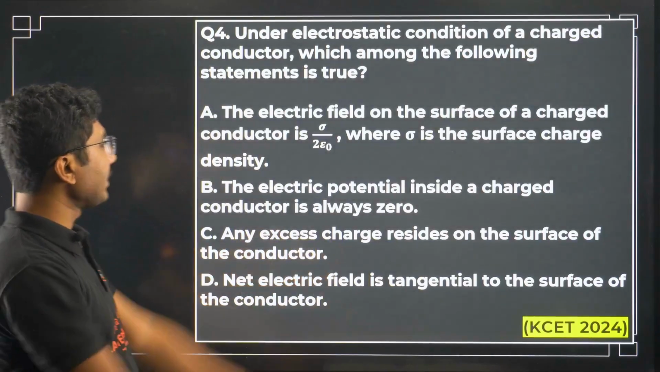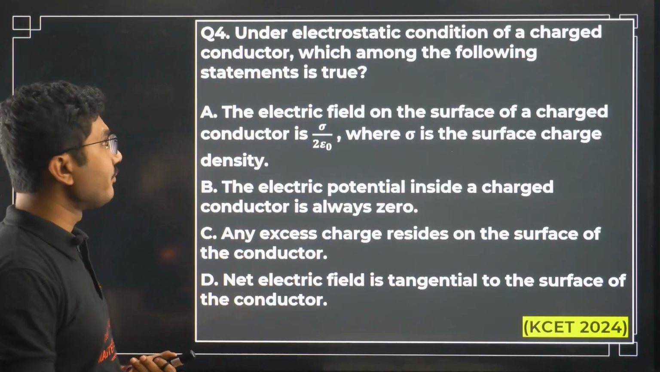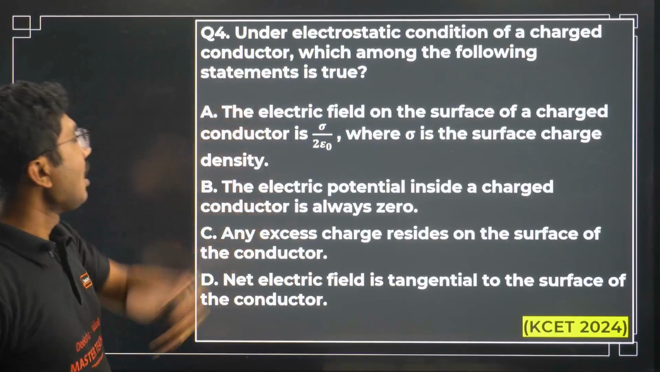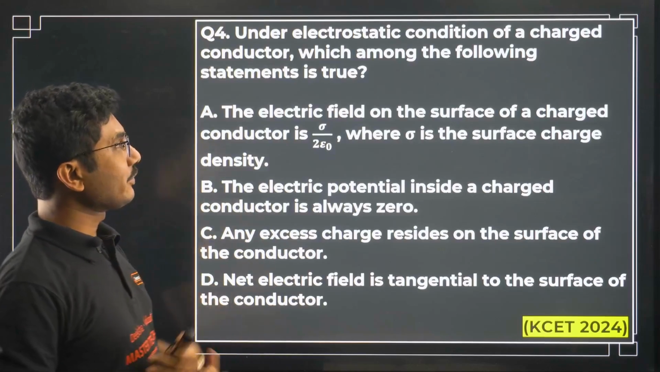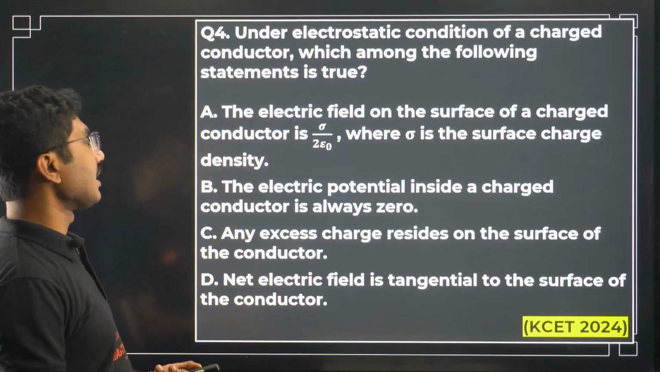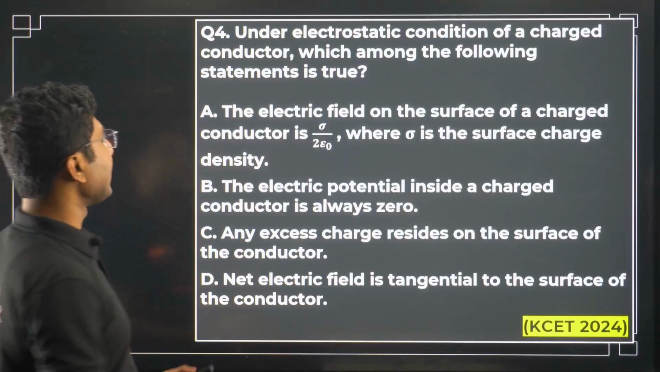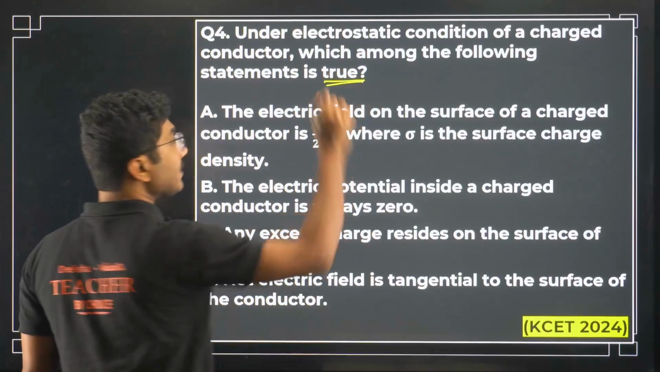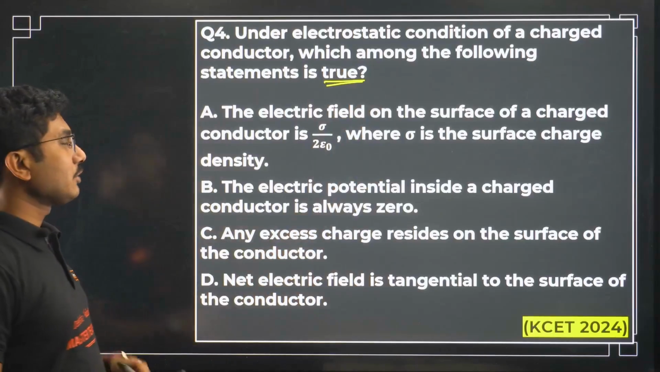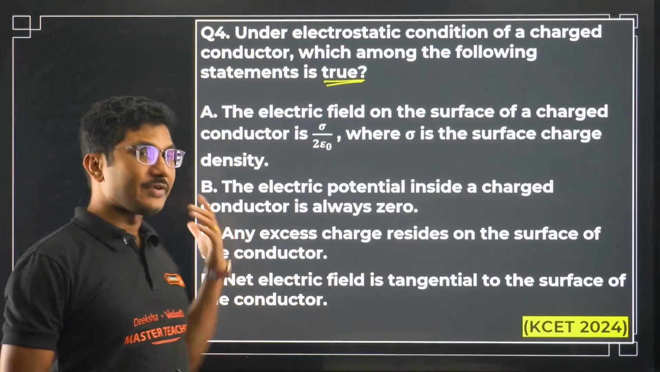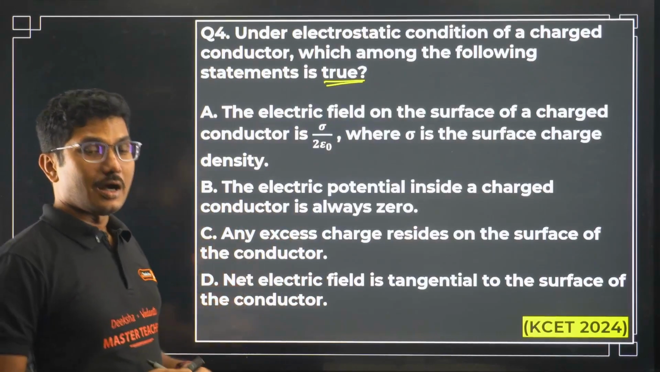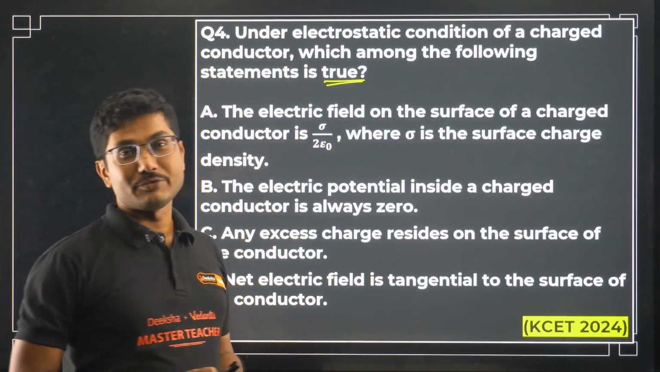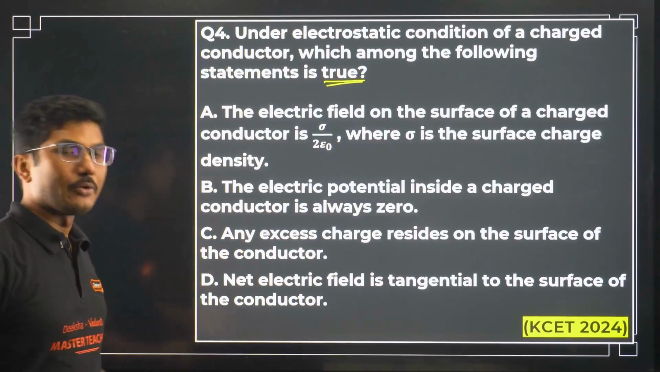Now this is a question from KCET 2024. This is also a similar question, but here they mention that under electrostatic condition of a charged conductor, which among the following statements is true? The previous one was not true. So true and not true types of questions are very common from this chapter, as you can see. This is a very easy standard of question. If you read it properly, you should be able to answer it.